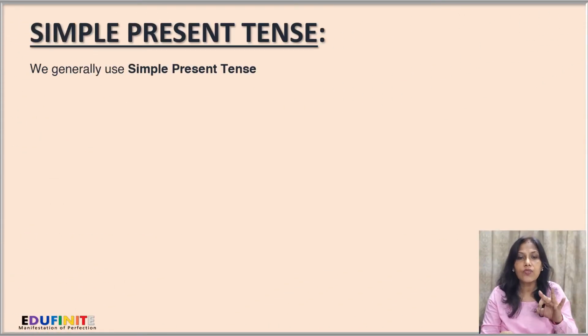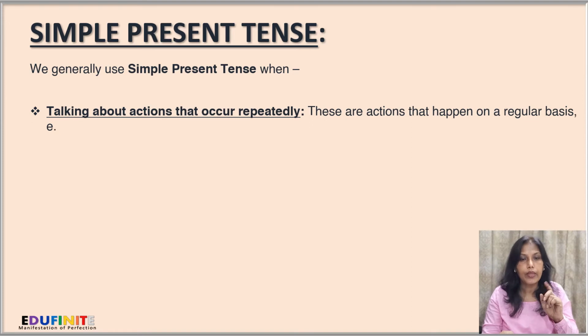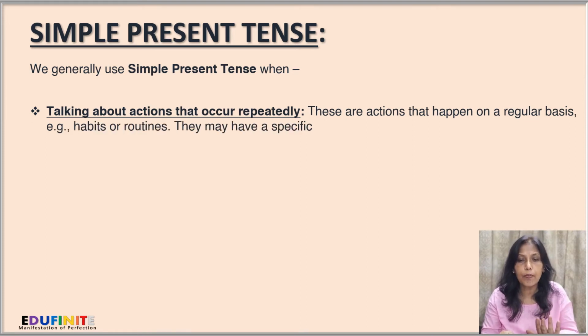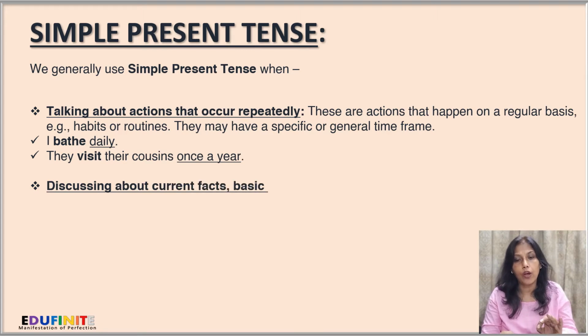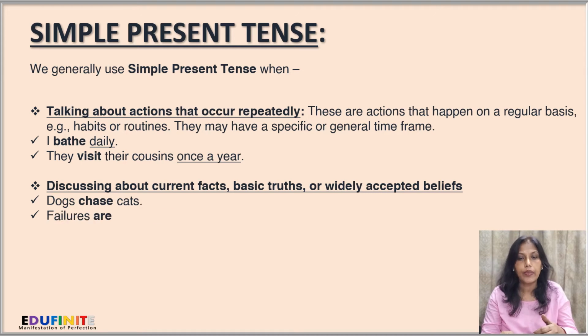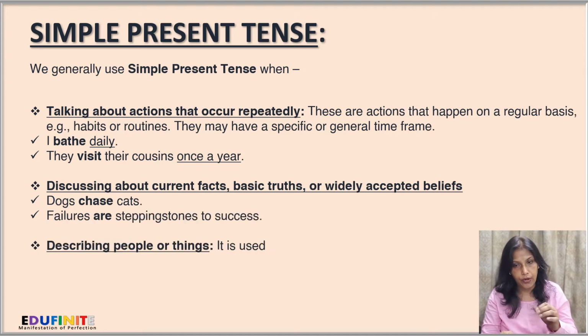Next, as we are going to only focus on the present tense in this video, I'll be dealing with simple present tense over here. We generally use simple present tense when talking about actions that occur repeatedly. These are actions that happen on a regular basis, for example, habits or routines. They may have a specific or general time frame.